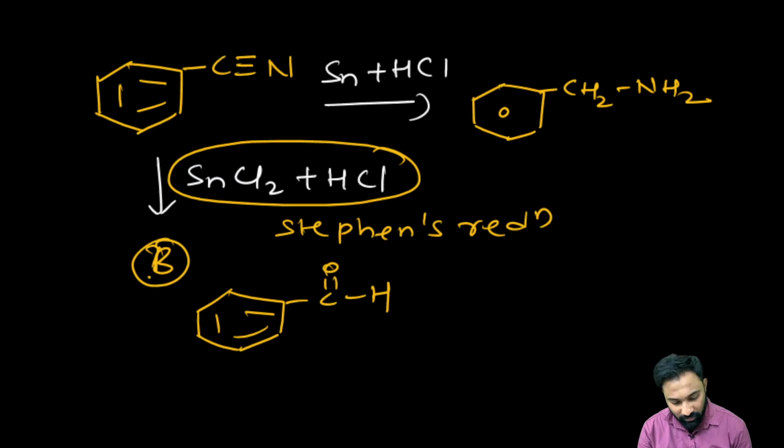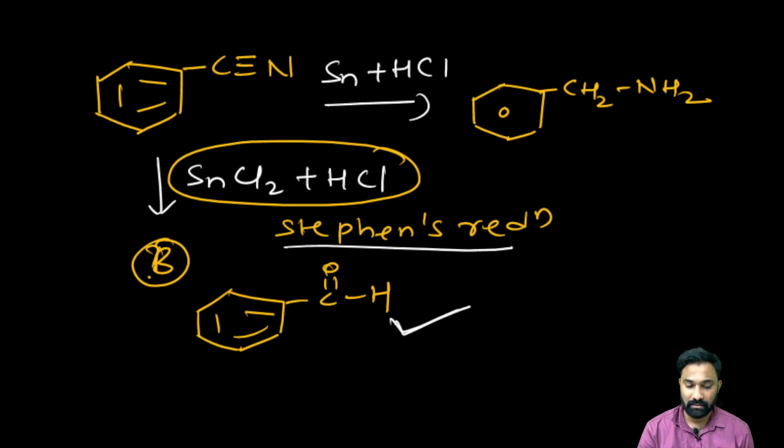So you have to be very careful, and they may ask this in a statement based question. See the reagent carefully and try to predict the product. Don't be in a hurry. Metal in the presence of HCl will give the benzylamine. Cyanide in the presence of SnCl2 and HCl is Stephen reduction. It will not give you the benzylamine, it will stop the reaction at the aldehyde stage. Clear?